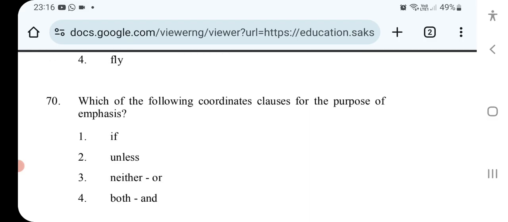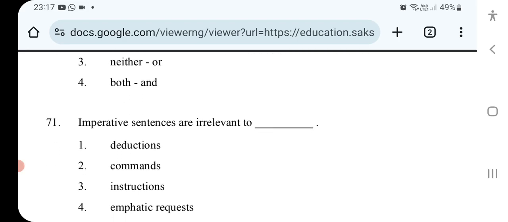Which of the following coordinates clauses for the purpose of emphasis? For the purpose of emphasis, yes, unless. Second is the right option.